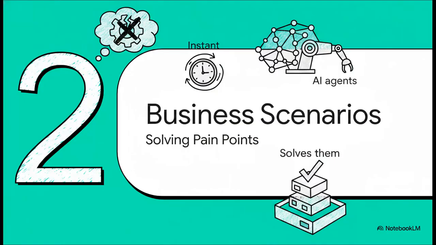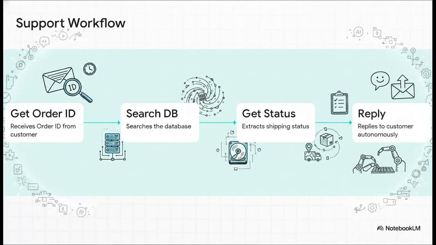Section 2. Real business scenarios. Solving everyday pain points instantly. Let's take this from theory to reality, right? How does this doer actually function? Well, imagine a customer sends an email at 2 a.m. asking, "Where's my order?" Instead of waiting for a human to log in hours later, a customer support agent springs right into action. First, it extracts the order ID. Second, it actively searches your company's database. Third, it grabs that shipping status. And fourth, it crafts a perfectly polite reply and sends it to the customer. All 4 steps happen completely autonomously, zero human intervention required.